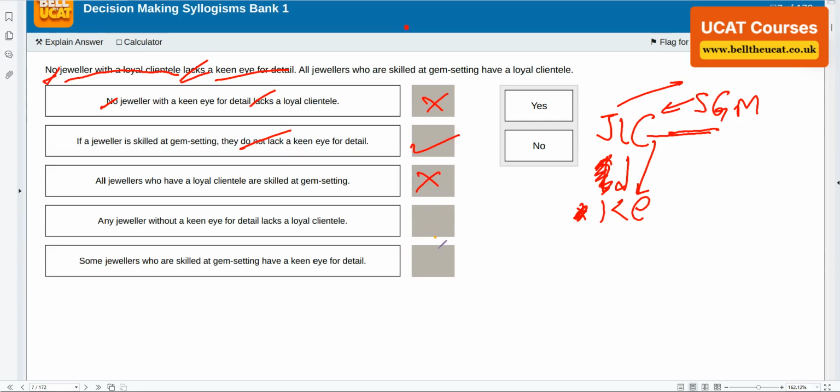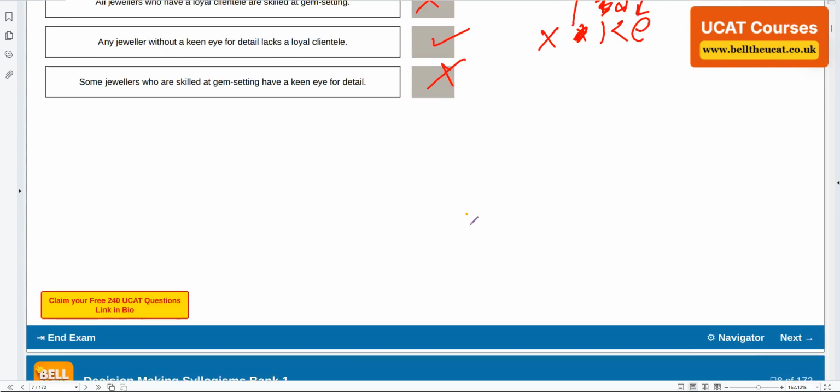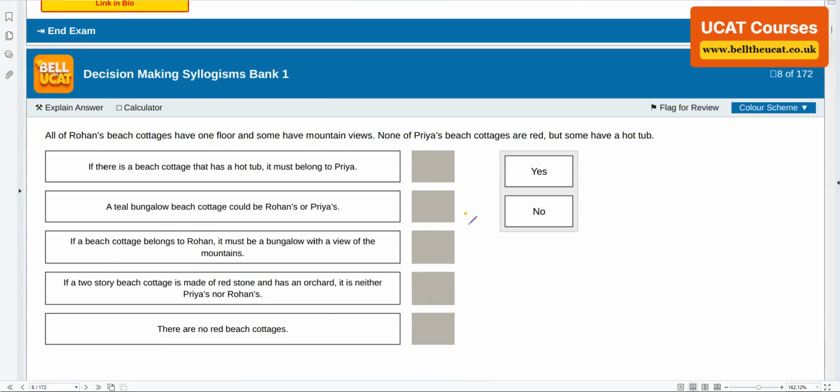Ready? Next one. Any jeweler without a keen eye will lack. Watch this: I am going back against the arrow. Why? Because there are two negations. The answer is yes. Moving on to the next one. Some jewelers who are skilled, not some. In here he says all jewelers who are, so the answer is no. He's saying some, no, it's all jewelers. There we go: no, yes, no, yes, no. Keep flying through it as much as we can.